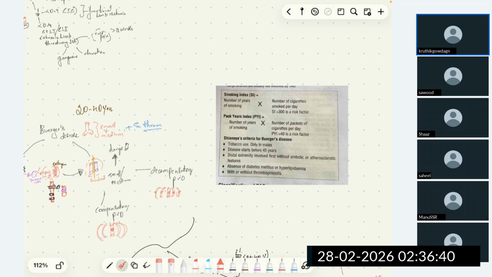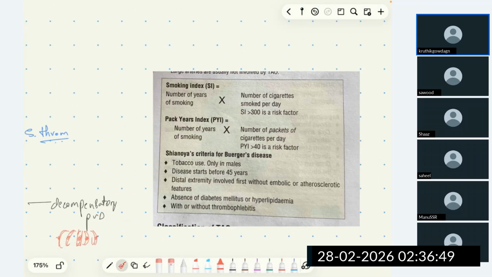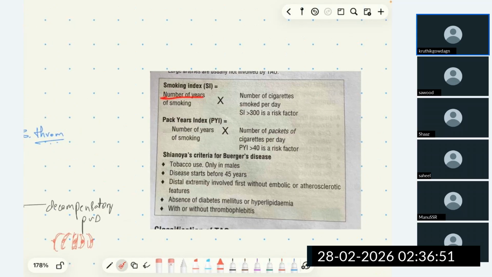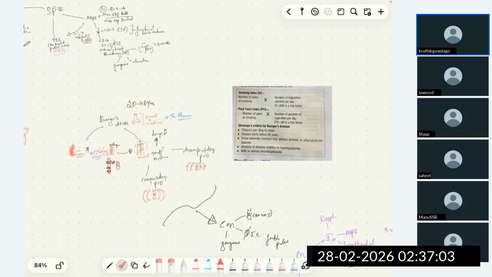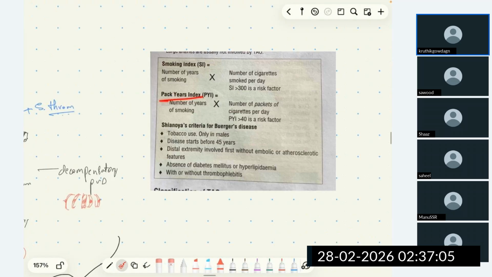Now, how to quantify that smoking is the risk factor is by calculating smoking index and pack year index. What is smoking index? Smoking index is number of years of smoking into number of cigarettes smoked per day. If it is more than 300, then smoking is considered as risk factor for Buerger's disease in the given patient. If the pack year index, that is number of years of smoking into number of packets of cigarettes smoked per day, is more than 40, then smoking is the risk factor in the given patient.